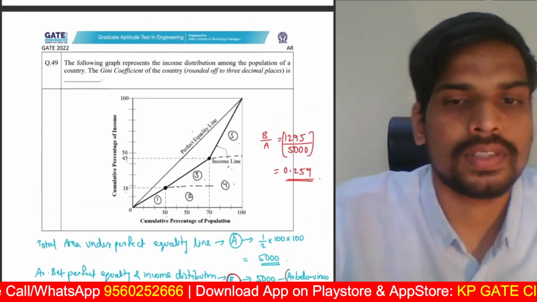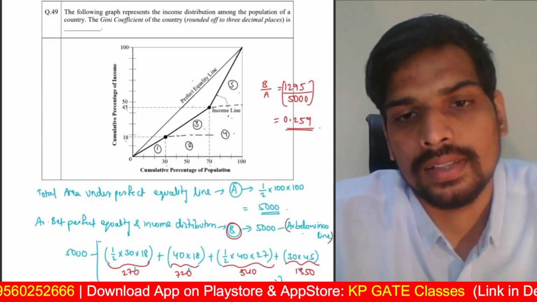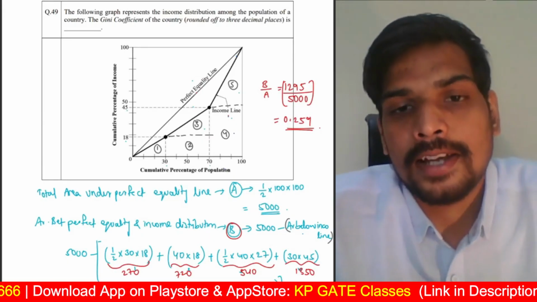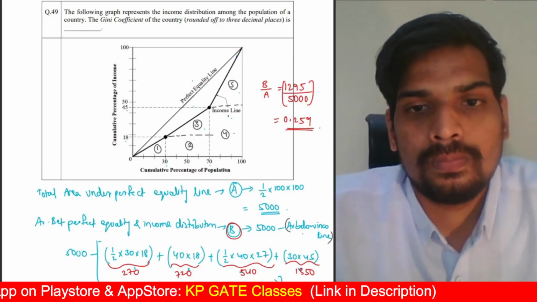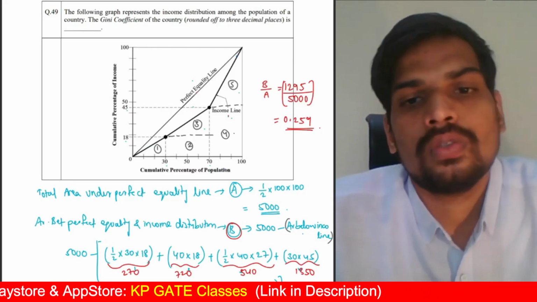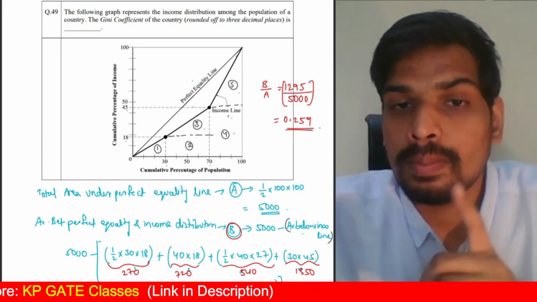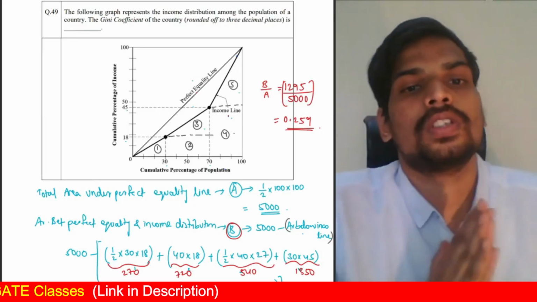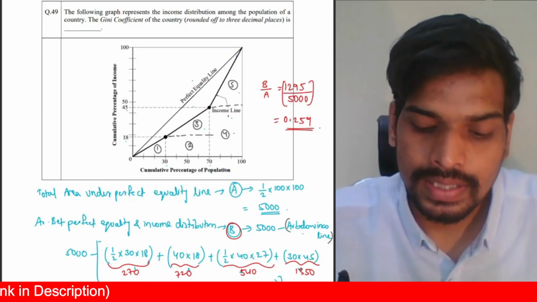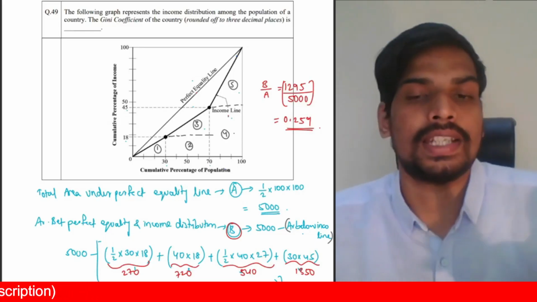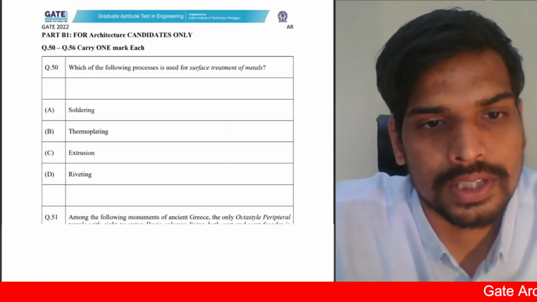Rounded off to 3 decimal places, 0.259 is the exact answer for the Gini coefficient of this particular country. So it's simple. From the graph, find out the area between the perfect equality line and the income line, expressed as a fraction of the area below the perfect equality line. When there is perfect equality and there is no gap between the income line and the perfect equality line, then the Gini coefficient will be 0 for that country. 0 Gini coefficient is perfect equality, no income inequality at all. So income inequality divided by the perfect equality area, that is Gini coefficient. 0.259 is the answer for this question.